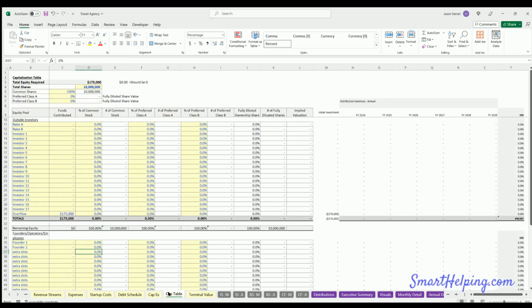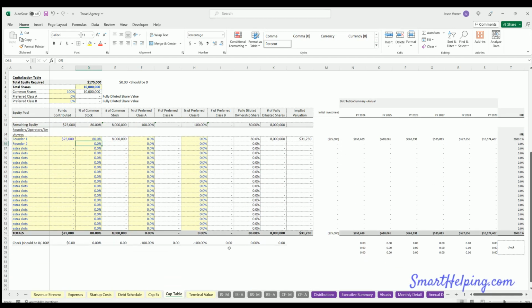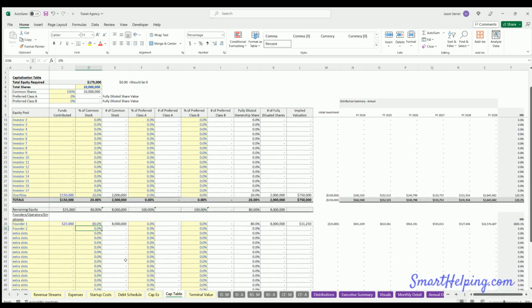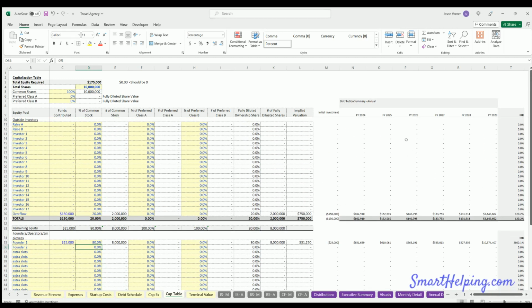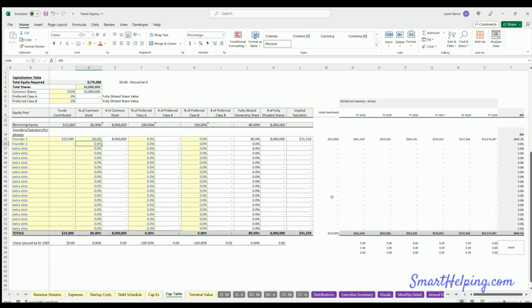We go to the cap table. You see the 175 is our minimum cash required. Let's say I leave this as overflow. Leave this as like 20%. And then any founder investments, maybe 25,000. And then they're going to have the other 80% of the profits. And that zeroes out. And you can also see the IRR per investment item here based on the distributions to each and the contributions.